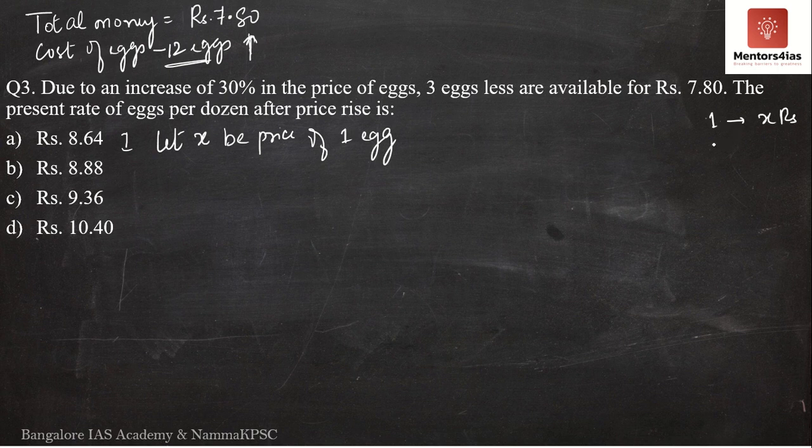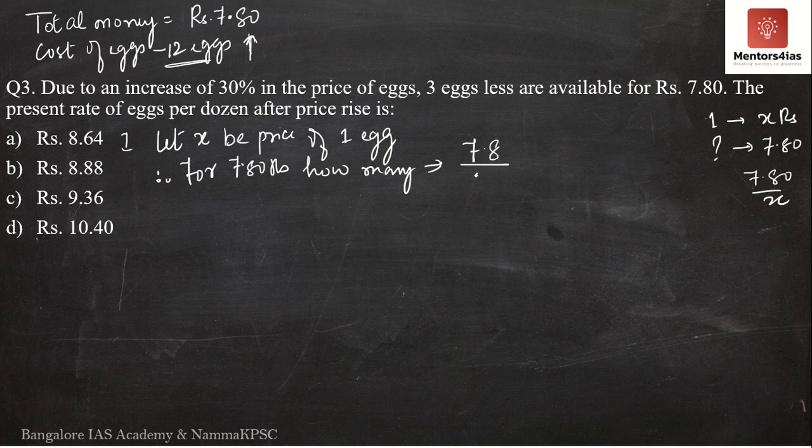If 1 egg costs x rupees, how many eggs can he buy for ₹7.80? Nothing but ₹7.80 by x. Therefore, for ₹7.80, how many eggs? It is nothing but 7.8 divided by x.